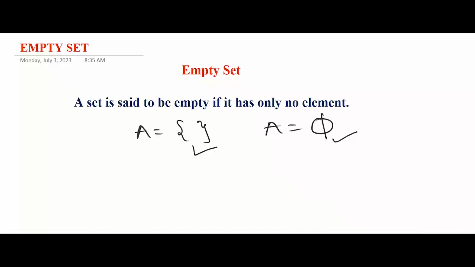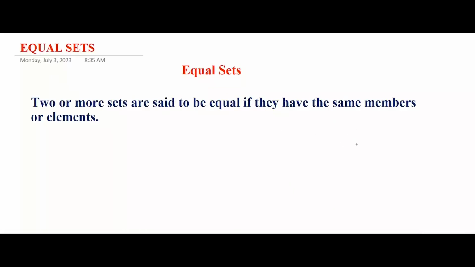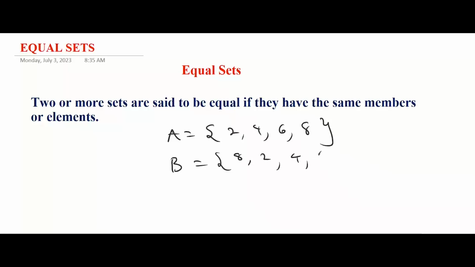The next one will be equal sets. Two or more sets are said to be equal if they have the same members or elements. Take for instance, you have set A to be equals to 2, 4, 6 and 8, and you have another set B to be equals to 8, 2, 4 and 6. If you look at the members of sets A and B respectively, you see that they have the same members. So that means the two sets A and B are equal sets.